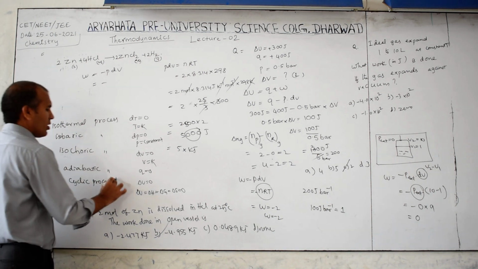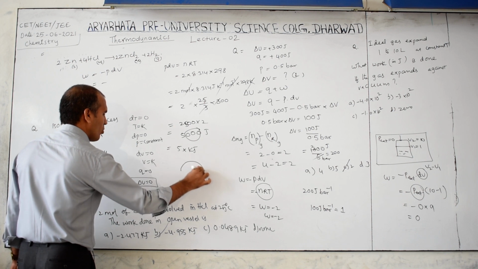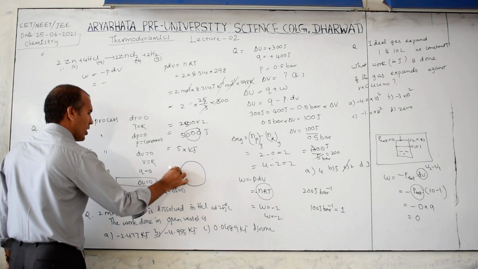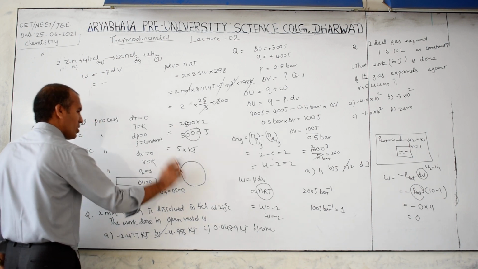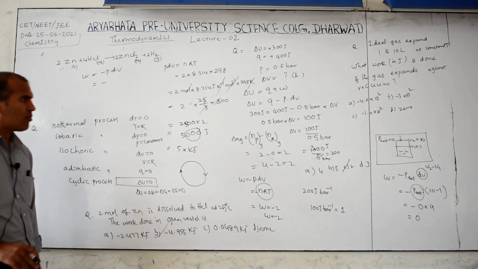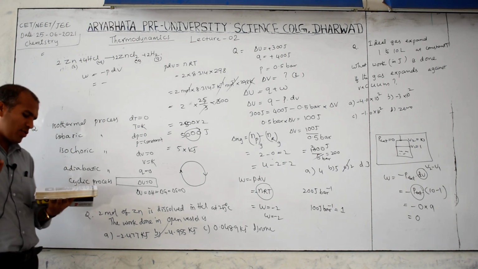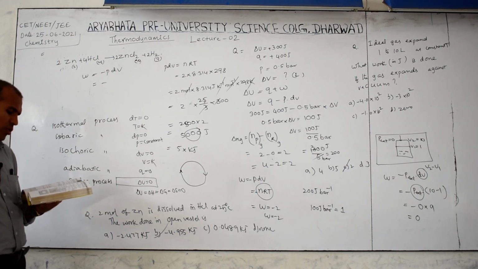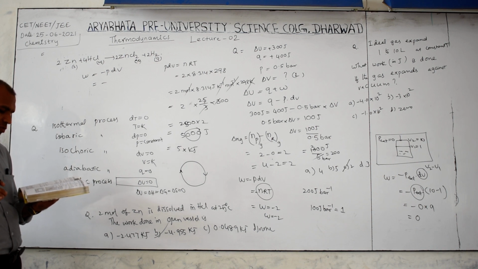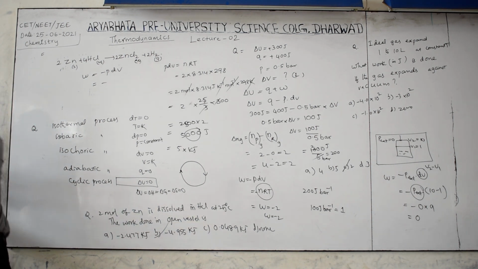So if you remember, cyclic means what is that? This is a starting point, it goes through a number of steps and again comes back to its original position, that is called cyclic process. It may be clockwise or anti-clockwise. So based on that we will solve the question. Now you know that heat absorbed by a system going through a cyclic process is shown in the figure. They have given the figure here.